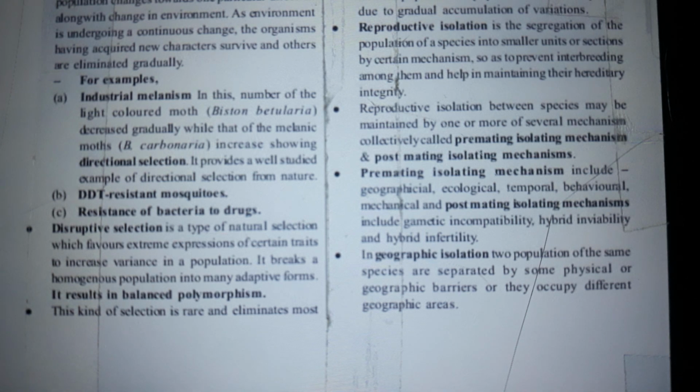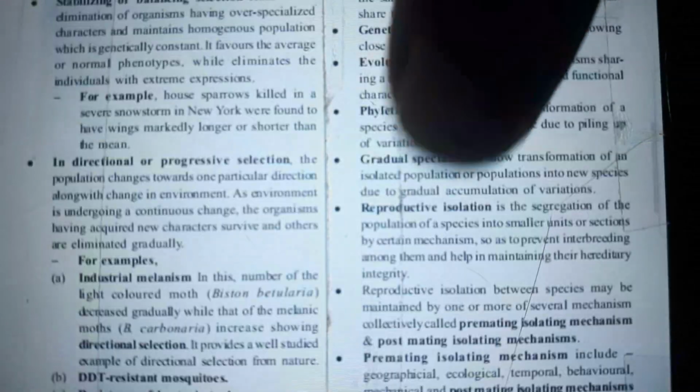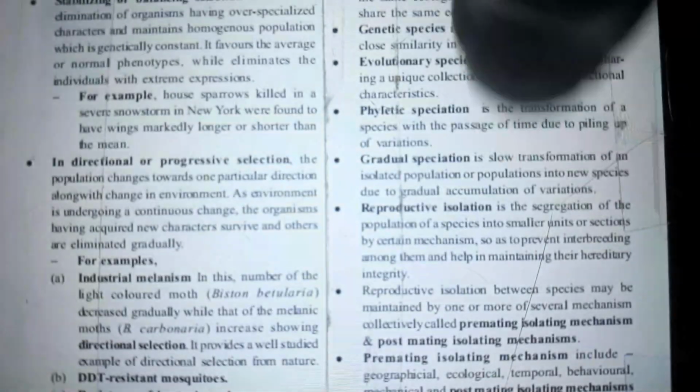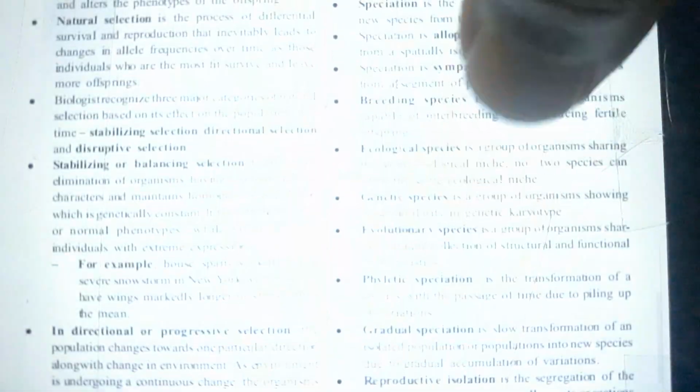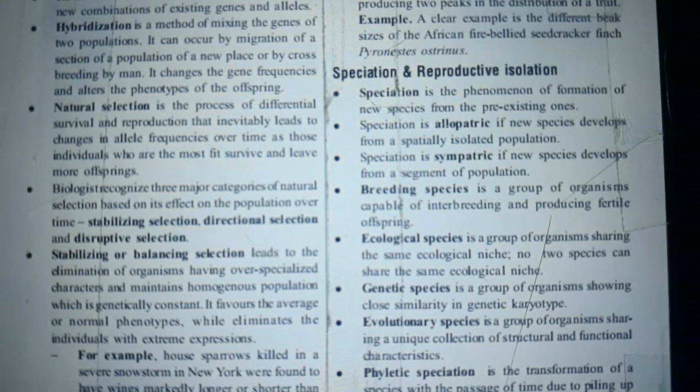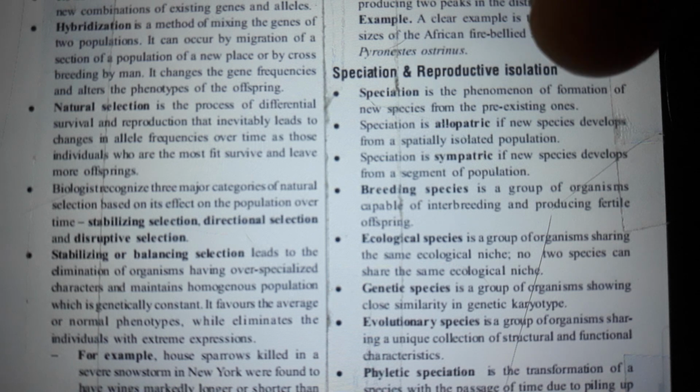Disruptive selection is a type of natural selection which favors extreme expression of certain traits to increase variance in a population. It breaks a homogeneous population into many adaptive forms. It results in balanced polymorphism. This kind of selection is rare and eliminates most of the members with mean expressions, producing two peaks in the distribution of a trait. A clear example is the different beak sizes of the African black-bellied seedcracker finch, Pyrenestes ostrinus.